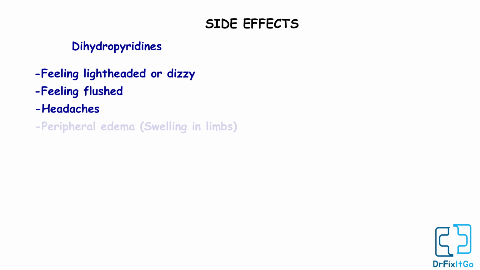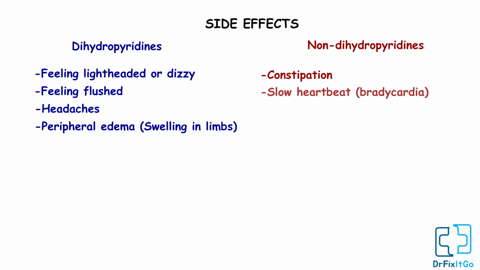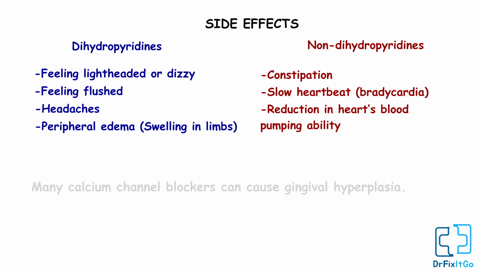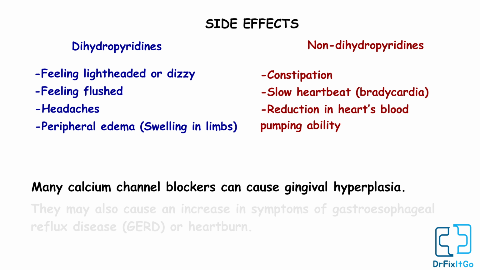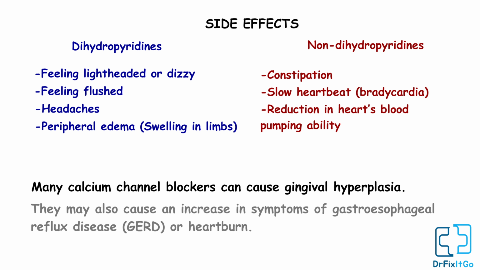Side effects. Dihydropyridines, the most common side effects are feeling lightheaded or dizzy, feeling flushed, headache, and peripheral edema, that is swelling in limbs. Non-dihydropyridines, these medications are more likely to cause constipation, slow heartbeat, or reduction in the heart's blood pumping ability. Many calcium channel blockers can cause gingival hyperplasia. They may also cause an increase in symptoms of gastroesophageal reflux disease or heartburn.